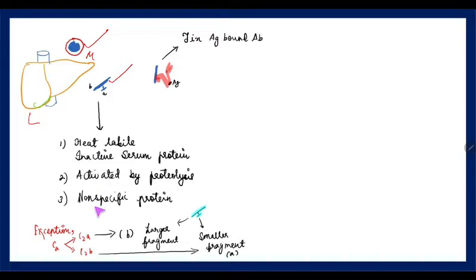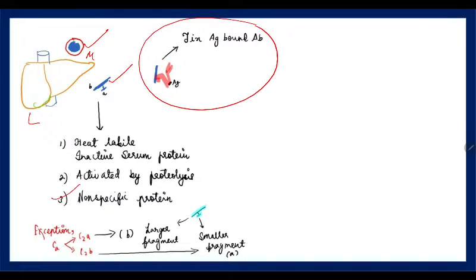Next, it is basically a non-specific protein. Another important thing is in times of inflammation and infection, this never increases, to be noted. The acute phase reactants we have studied are some proteins in nature, especially I'm speaking about the positive acute phase reactant that increases in inflammation. Whereas here, this complement will not increase in inflammation.